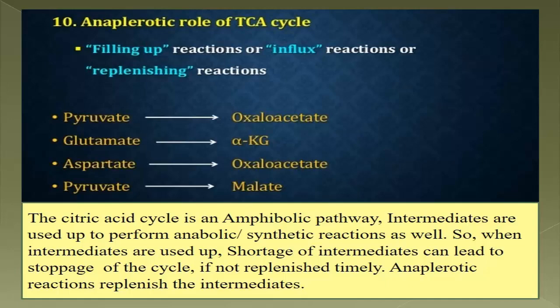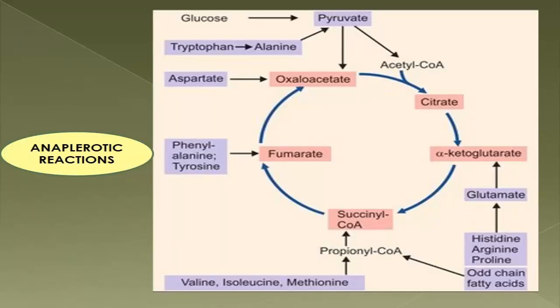This is a complete list of the anaplerotic reactions of the TCA cycle, and you can see the replenishing reactions from pyruvate, the replenishing reactions for oxaloacetate, and replenishing reactions for citrate, alpha ketoglutarate, succinyl-CoA, fumarate, etc. All the standard textbooks show this chart. You can go through the books. So I am going to the next slide.